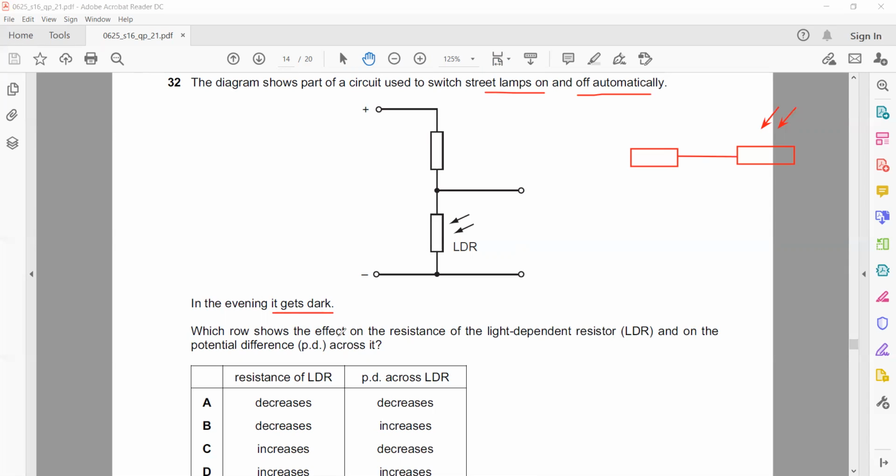In the evening it gets dark. Which row shows the effect on the resistance of the light dependent resistor and the potential across the light dependent resistor? What happened to resistance and what happened to voltage across the light dependent resistor? So when it gets dark, its resistance increases. So as its resistance increases, the voltage will also increase, or the voltage here will be high. So D is the correct answer.